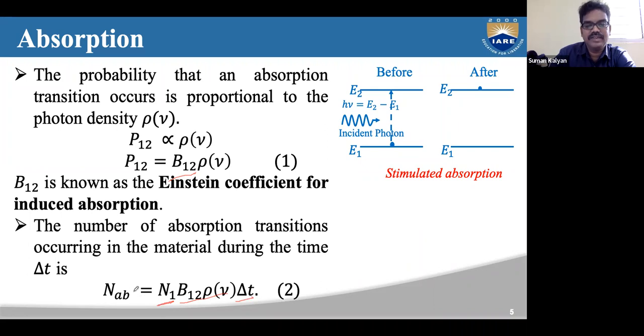So it is given by the product of the number of atoms n1 and the probability for the absorption transition, within the time interval delta t. We will use this particular expression in our later discussion.